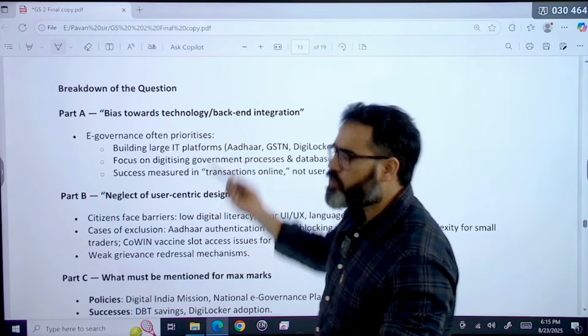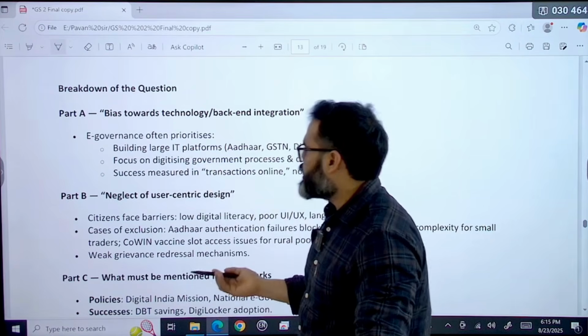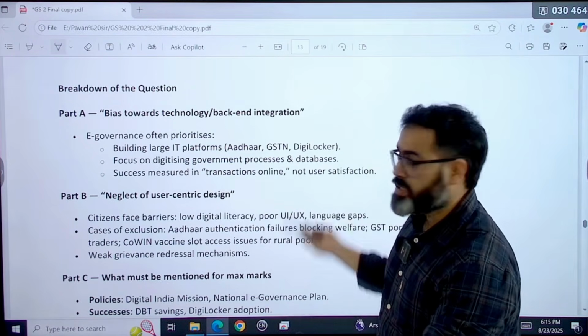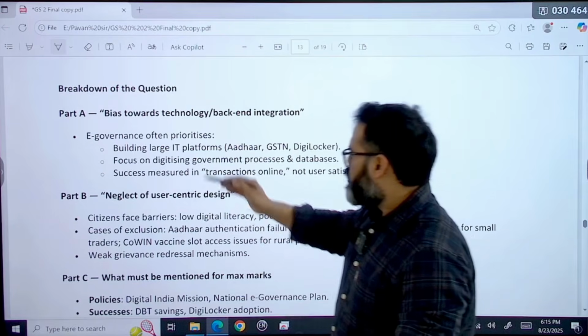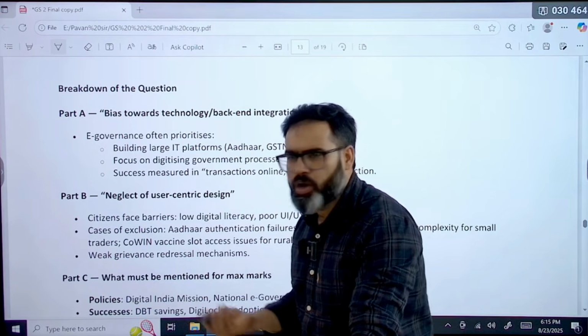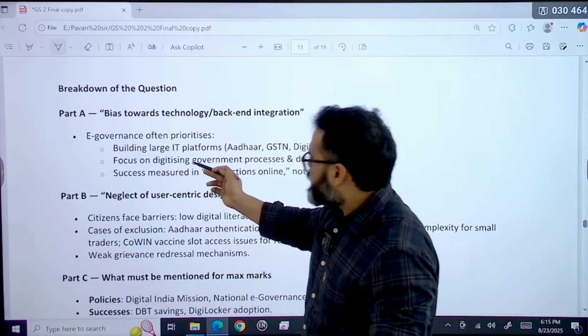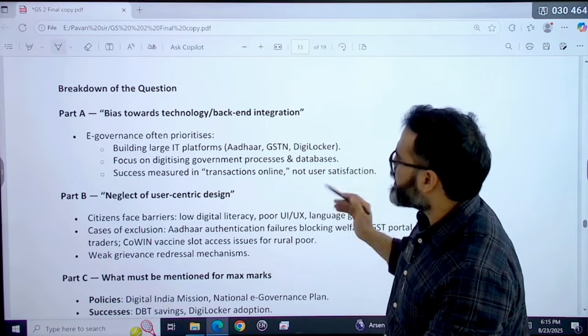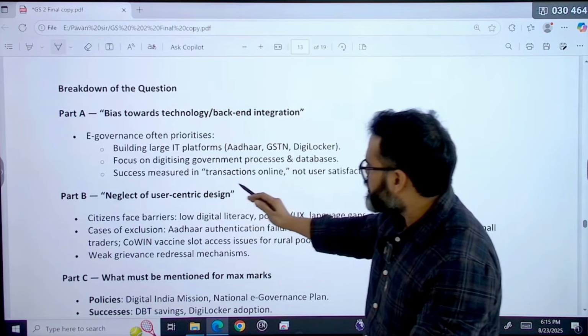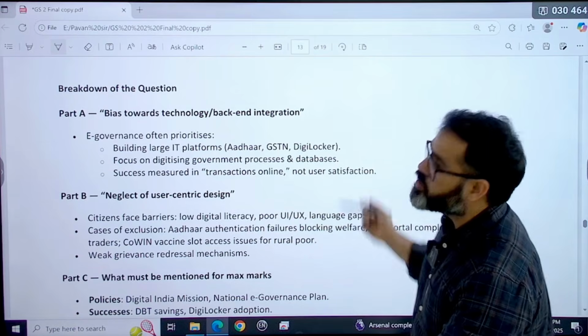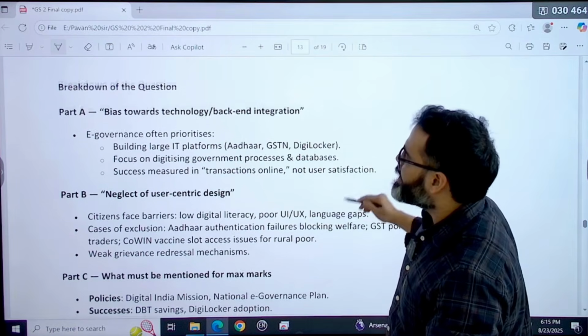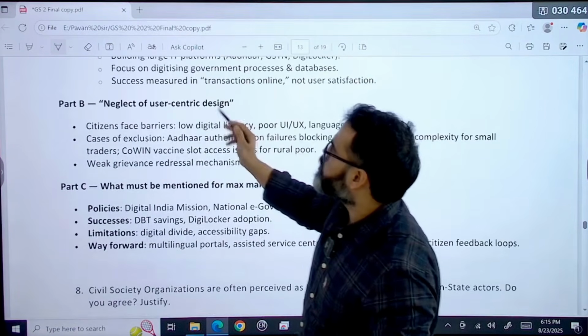E-governance often prioritizes building large IT platforms like Aadhaar, GSTN, DigiLocker, and for example Digi Yatra, all these things. Focus on digitizing government processes and databases. Success is measured in online transactions, not user satisfaction basically. So the second part: neglect of user-centric design.